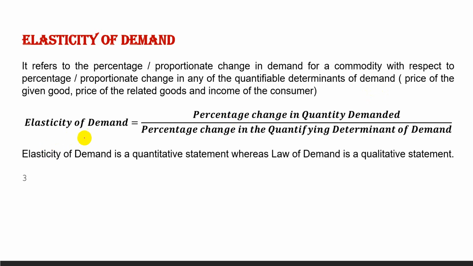So elasticity of demand is equal to percentage change in quantity demanded or proportionate change in quantity demanded divided by percentage or proportionate change in any of the quantifiable determinants of demand. What are the quantifiable determinants? These are the price of the given good, price of the related good, and income of the consumer.